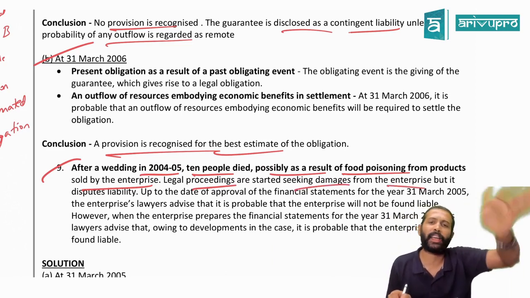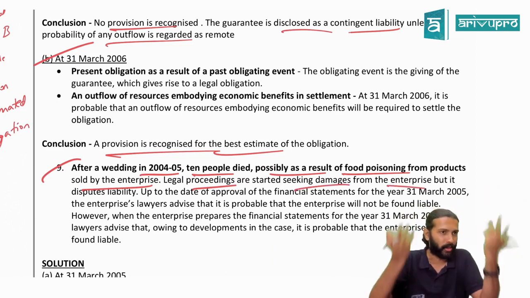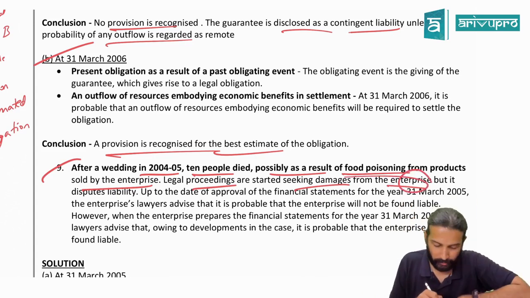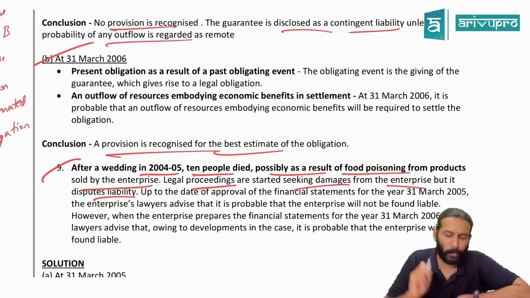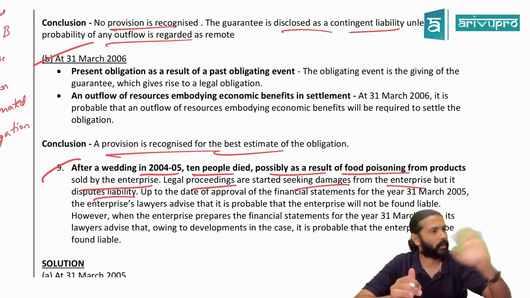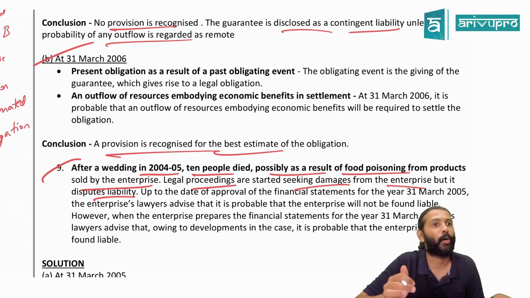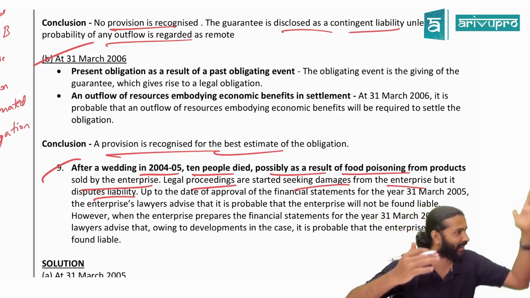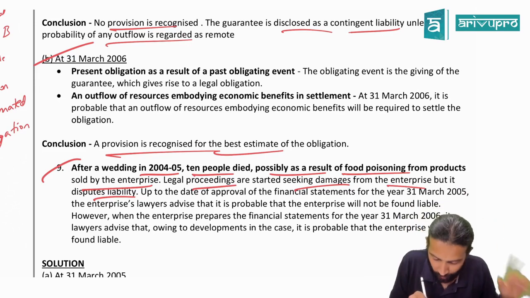They filed a case against the enterprise saying that because of your food, this has happened. But the company disputes the liability. They are saying our food was good only, your health was bad, who knows. They are telling we made no mistake, it is your mistake. Okay, let's see.